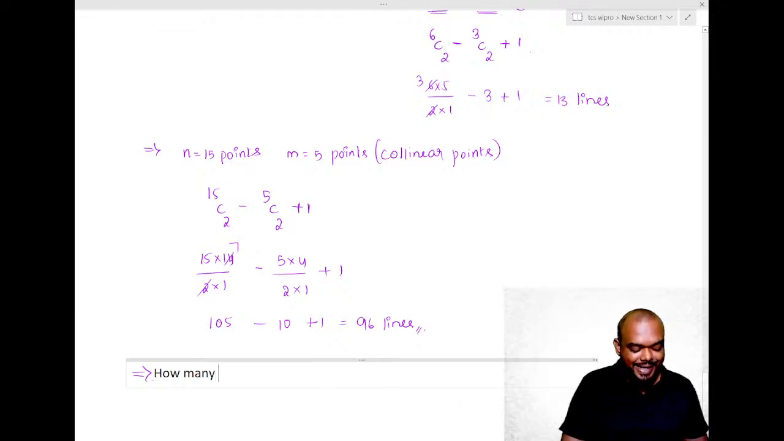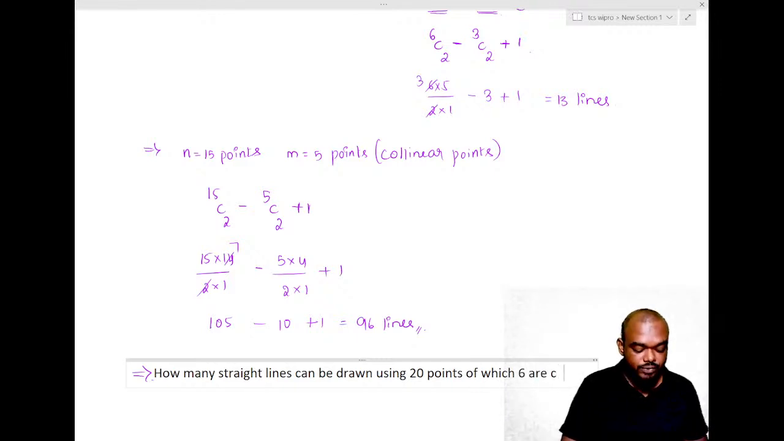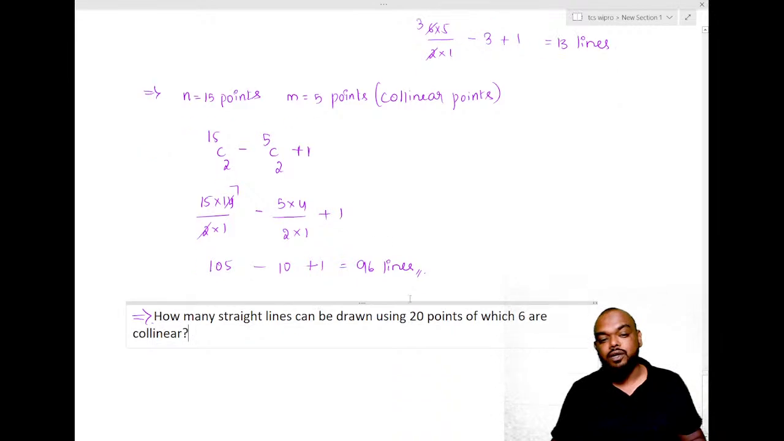How many straight lines can be drawn using 20 points, of which 6 are collinear? This will be the question. Okay, of which 6 are collinear.